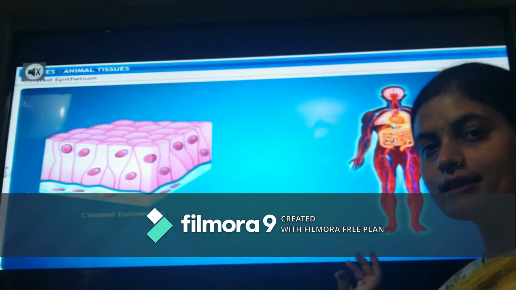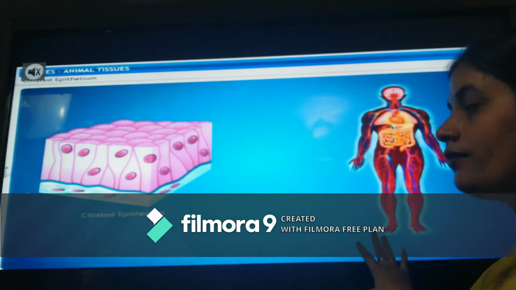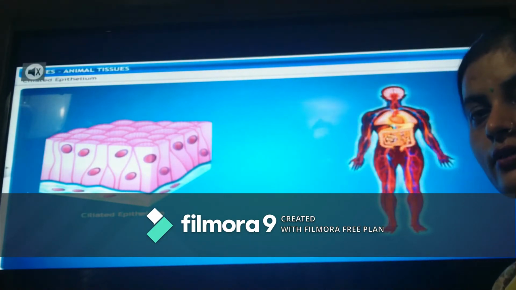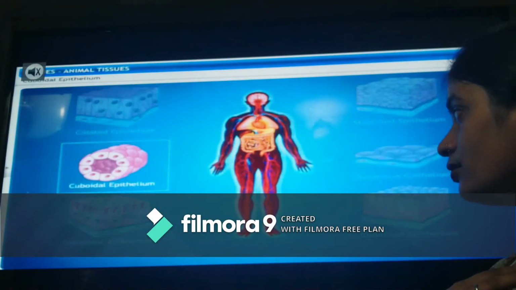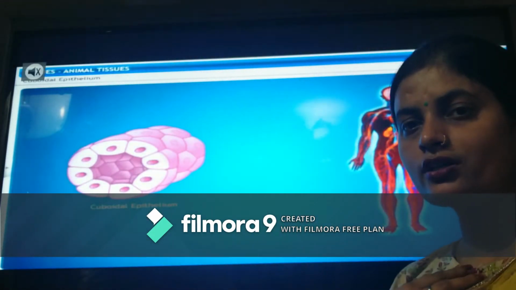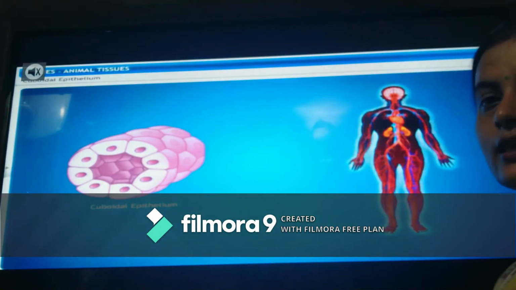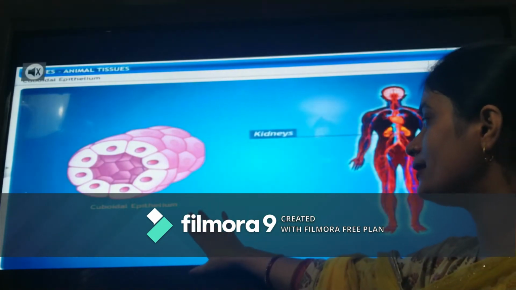So where are these ciliated epithelial tissues found? Let us see in the body where the movement of things is required. It can be found in the respiratory passage, because in the respiratory passage dust is there. Then it is also found in the female reproductive part, where the movement of the ovum has to occur inside the fallopian tube. Next one is the cuboidal epithelial tissue.